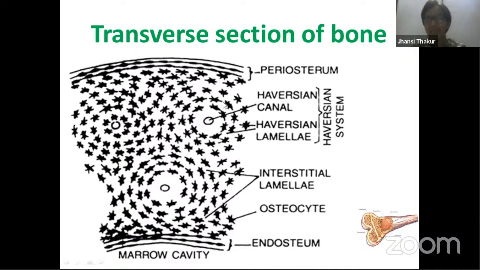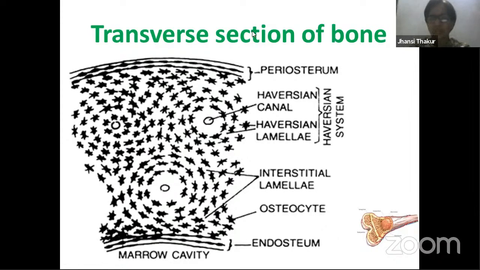Around this Haversian canal, in concentric rings, you find these bone cells present. And in between these concentric rings, here and there, there are leftover spaces, like this is a leftover space. We call this the interstitial space. That is also filled up with matrix, with lacunae and bone cells, and that is called interstitial lamellae. The things which are not exactly in the concentric rings surrounding the other rings, whatever lamella is present in between, that is interstitial.